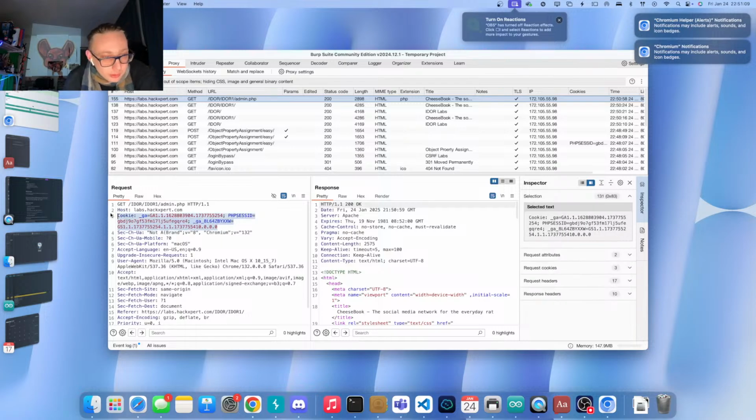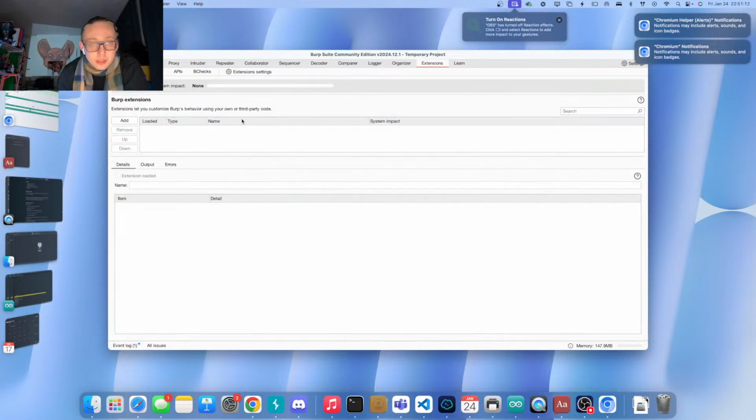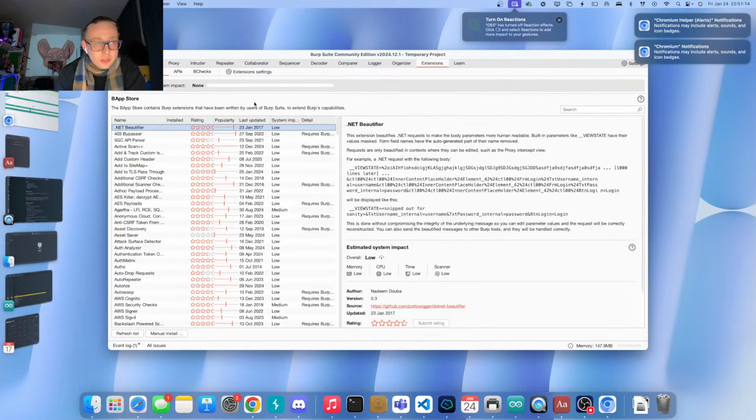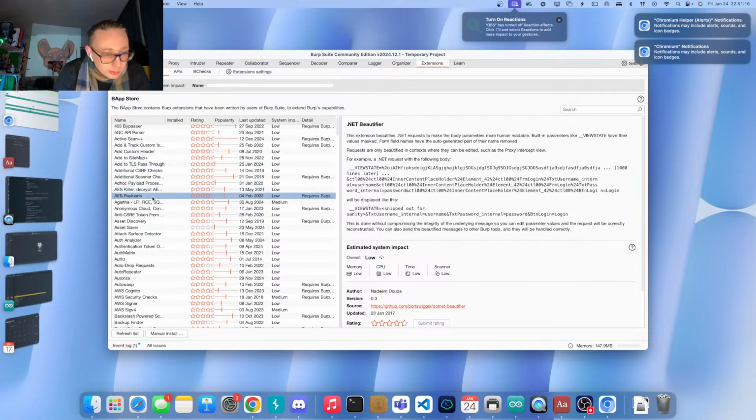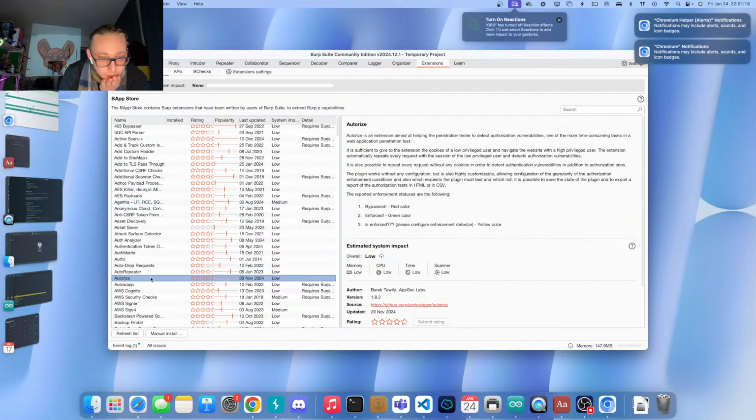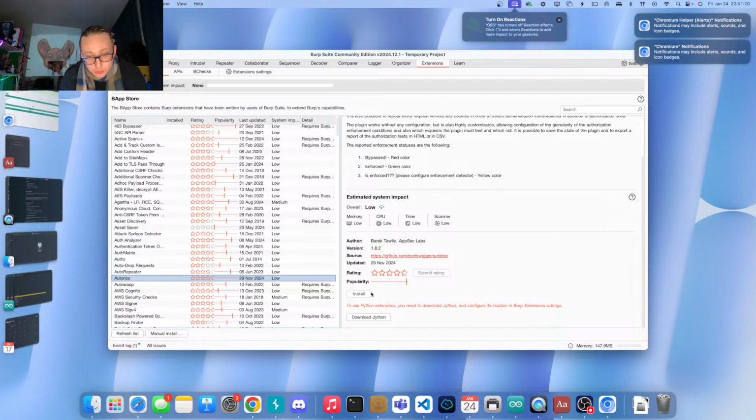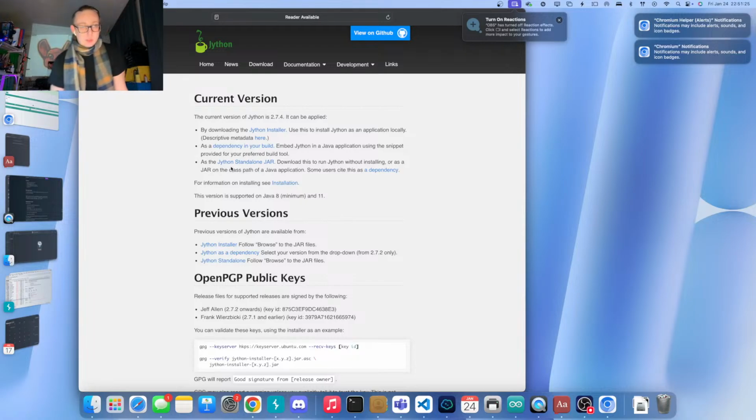What I'm going to do is take that and go to my extensions and see if Authorize is installed in here. So let's see, Authorize, it isn't installed. What do we need to install it? Jython. No problem. I'll show you how to install this.